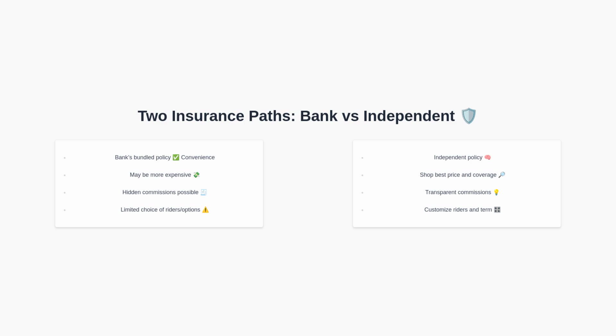Comparing insurance options, the bank's bundled policy is convenient but can be more expensive and may include hidden commissions, with less flexibility on riders and terms. By contrast, purchasing an independent policy allows you to shop for better pricing and coverage, provides more transparency on costs, and enables customization of riders such as disability or critical illness. Ensure the independent policy satisfies the lender's requirements for sum insured and assignment if needed.